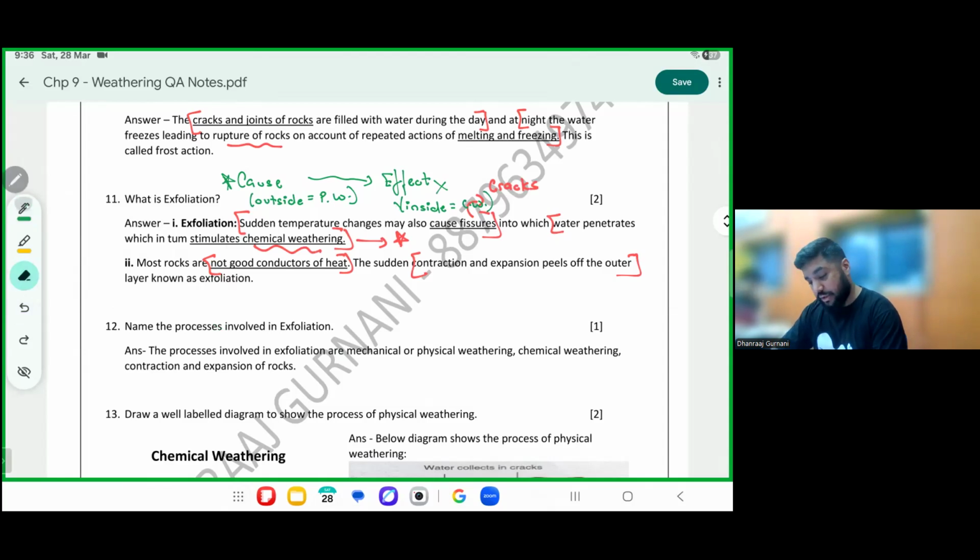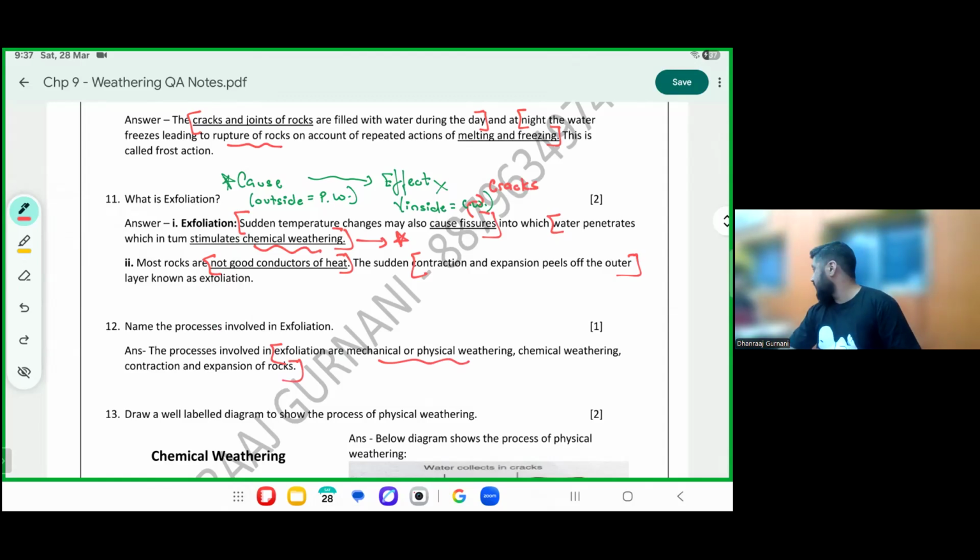Here, please mark this question as important. The process of exfoliation is mechanical or physical? Chemical weathering, contraction and expansion of rocks. Exfoliation basically goes under both the categories, but you have to learn it under physical because the cause started from outside.